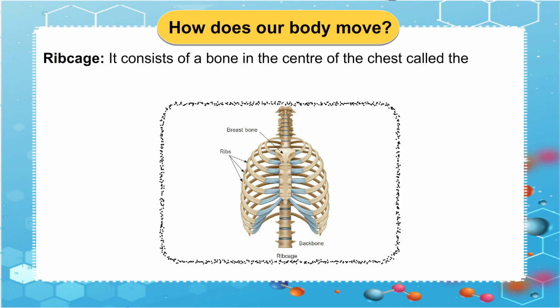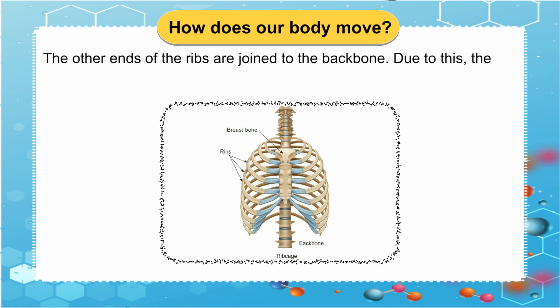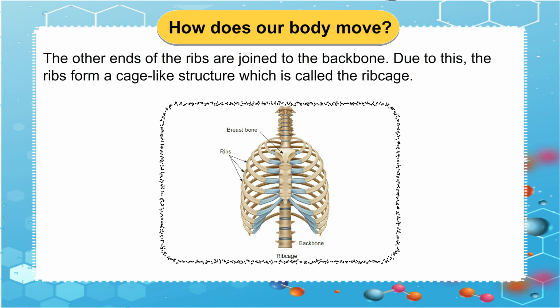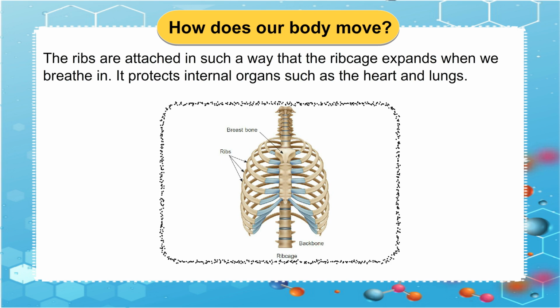Ribcage. It consists of a bone in the center of the chest called the sternum. Joined to it are 12 pairs of long curved bones called ribs. The other ends of the ribs are joined to the backbone. Due to this, the ribs form a cage-like structure which is called the ribcage. The ribs are attached in such a way that the ribcage expands when we breathe in. It protects internal organs such as the heart and lungs.